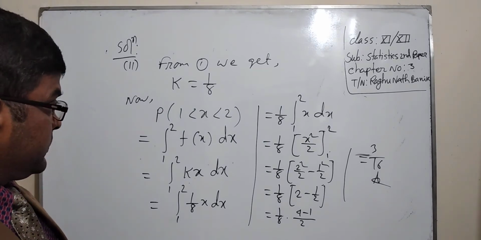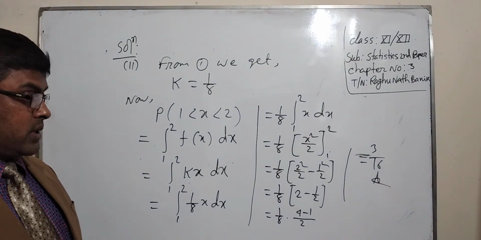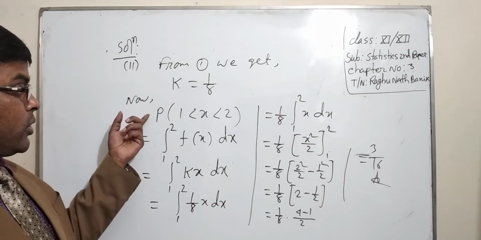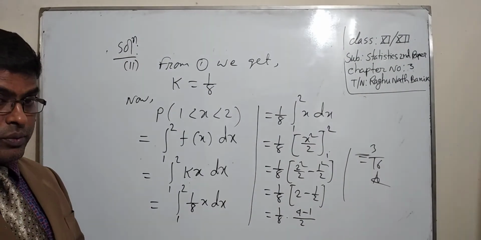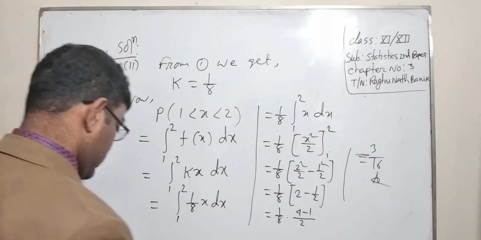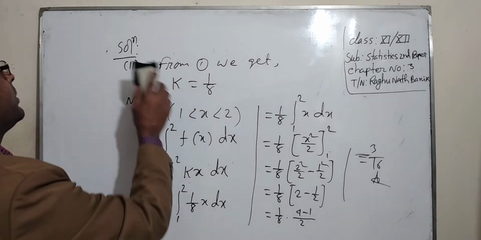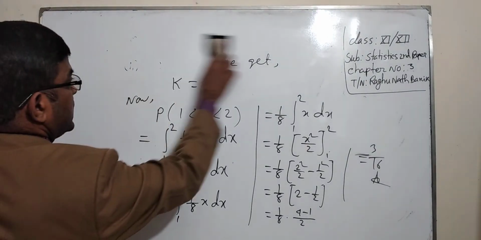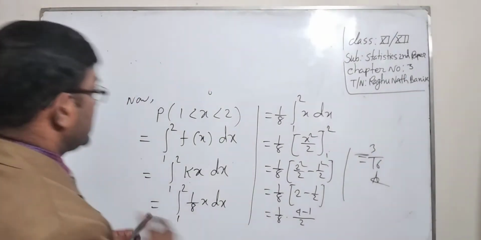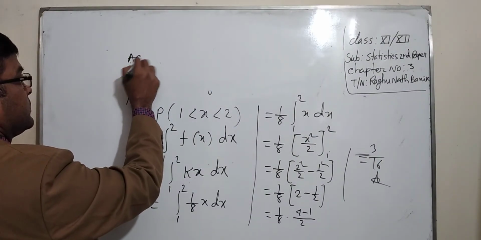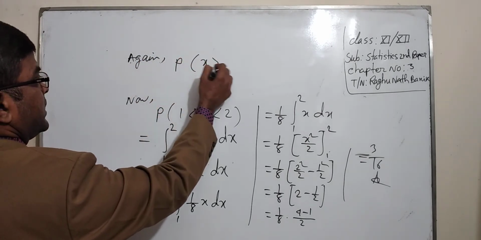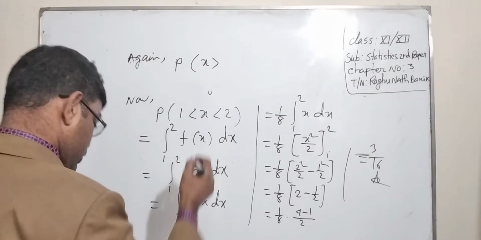Okay, dear students, you have understood the value of the probability of 1 less than x less than 2. Now we have to find the probability of x greater than 2.